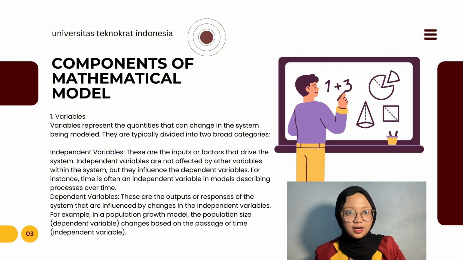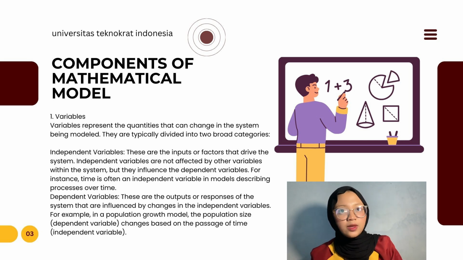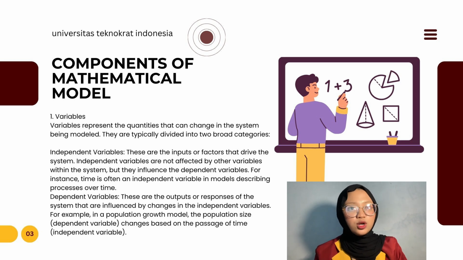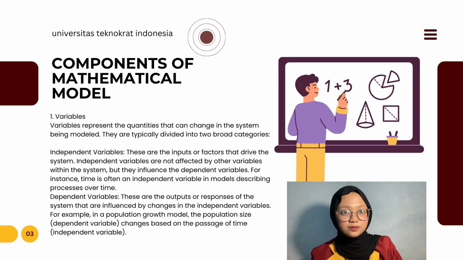Components of mathematical models. Variables. Variables represent the quantities that can change in the system being modeled. They are typically divided into two broad categories. The first, independent variables. These are the inputs or factors that drive the system. Independent variables are not affected by other variables within the system, but they influence the dependent variable. For instance, time is often an independent variable in models describing a process over time.